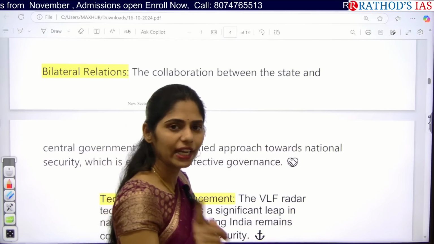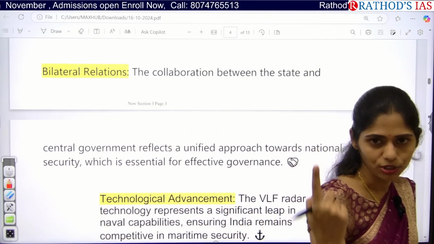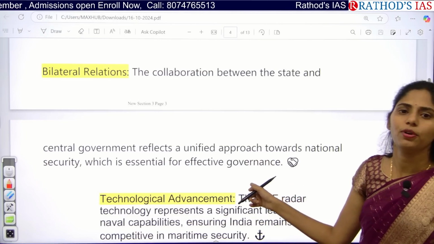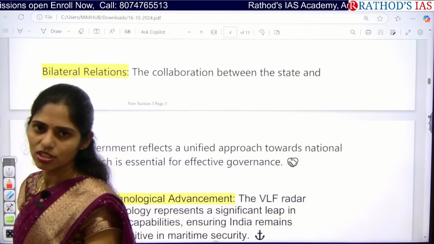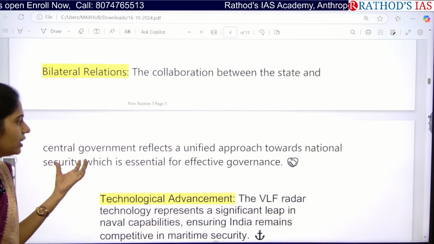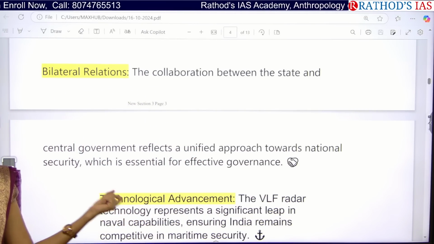So whenever you are writing any answer on cooperative federalism in your polity, you can also add this point of establishing this kind of operations or this kind of naval things. Yes, we can also enhance cooperative federalism.